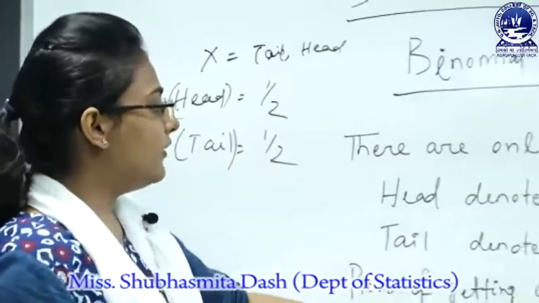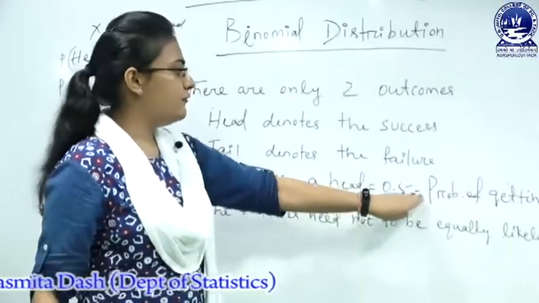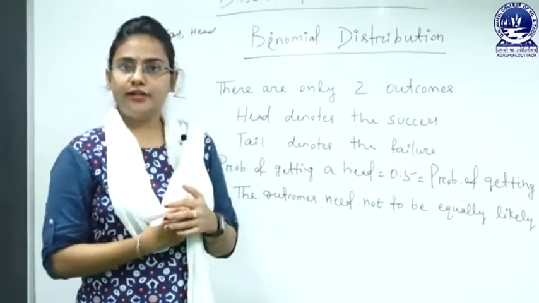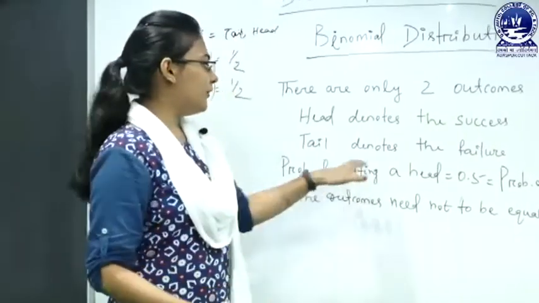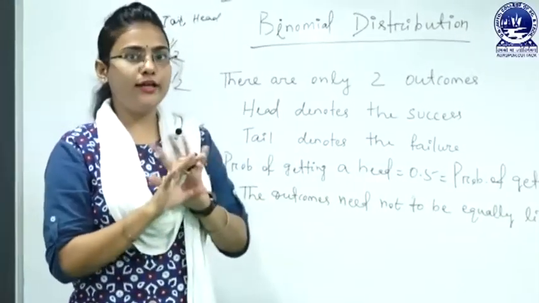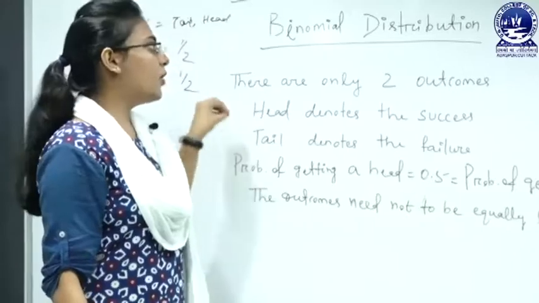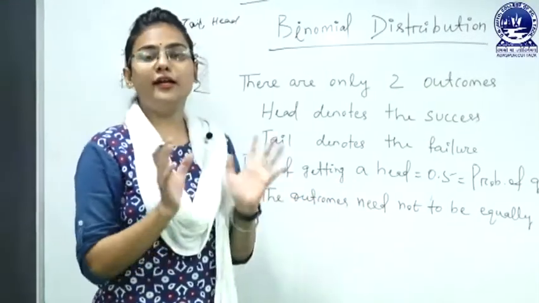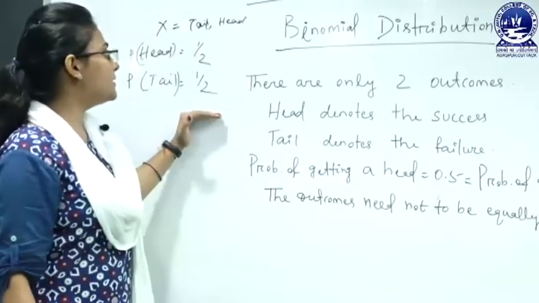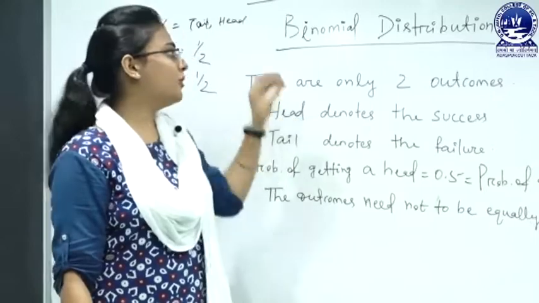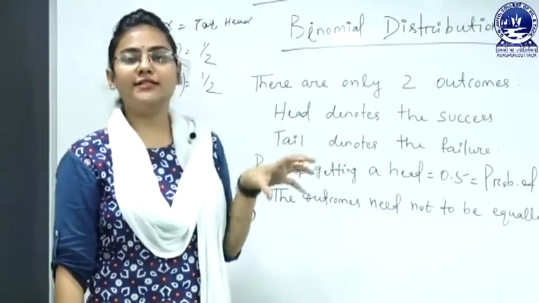So the probability of getting a head is equal to 0.5, which is equal to the probability of getting a tail. As we know, in the case of Bernoulli distributions, the probabilities of success and failure need not be equally likely. It is similar in binomial distributions, where the outcomes need not be equally likely. The example of the binomial distribution is not only about tossing a coin.